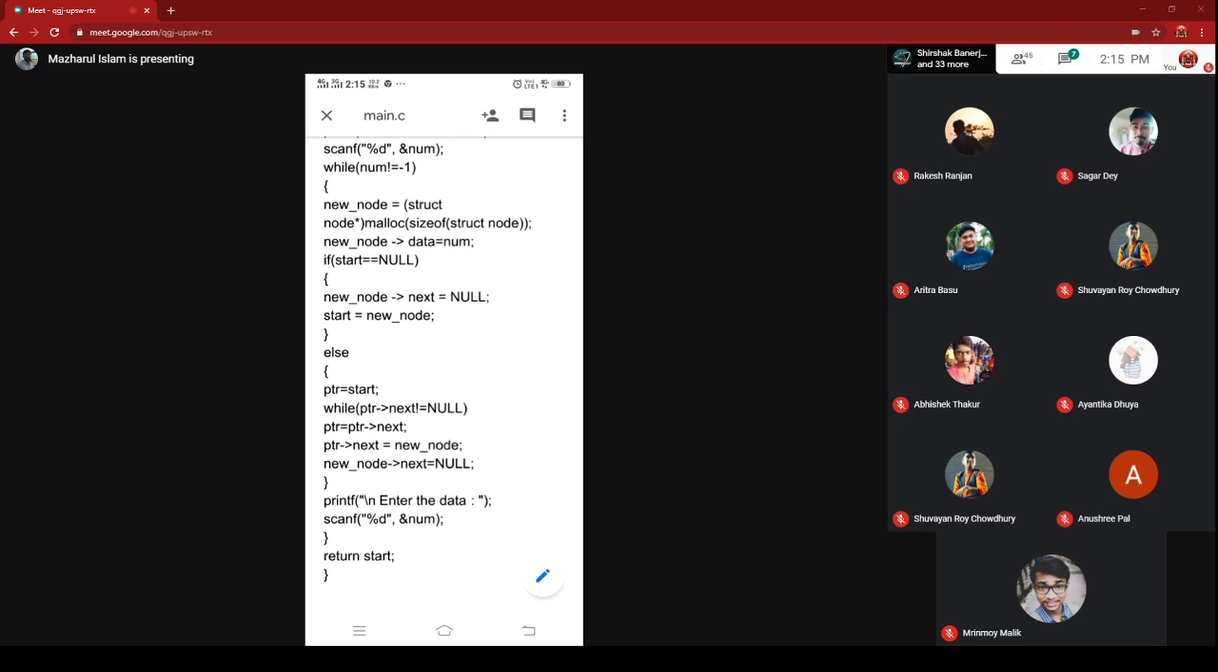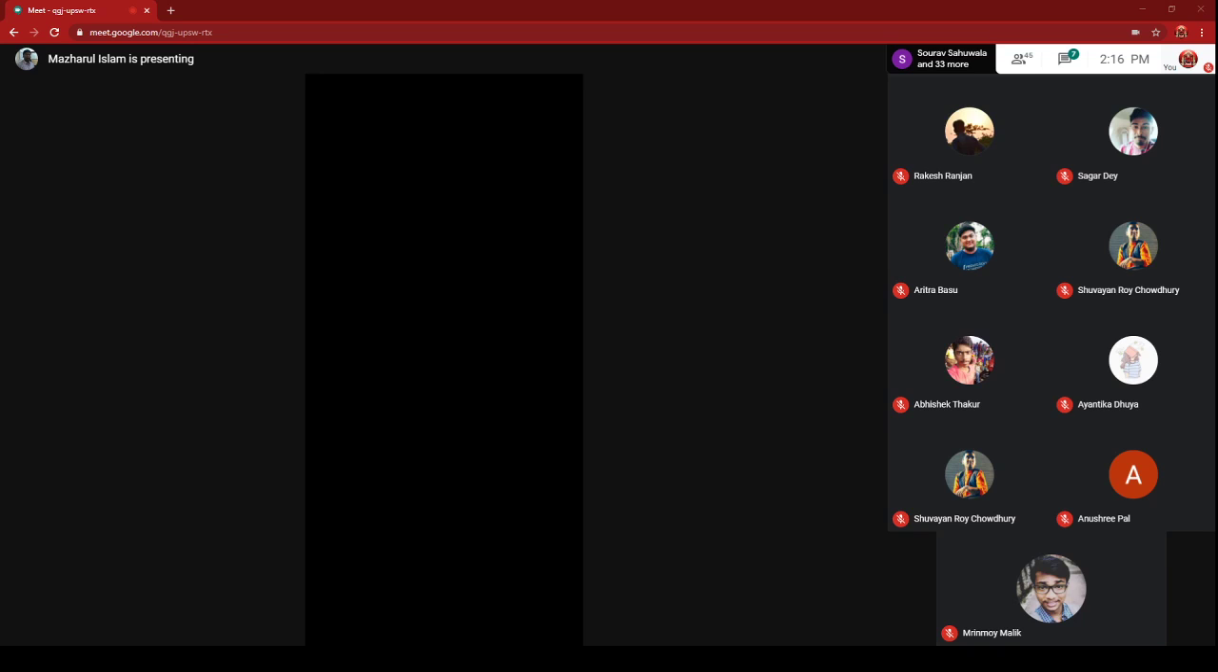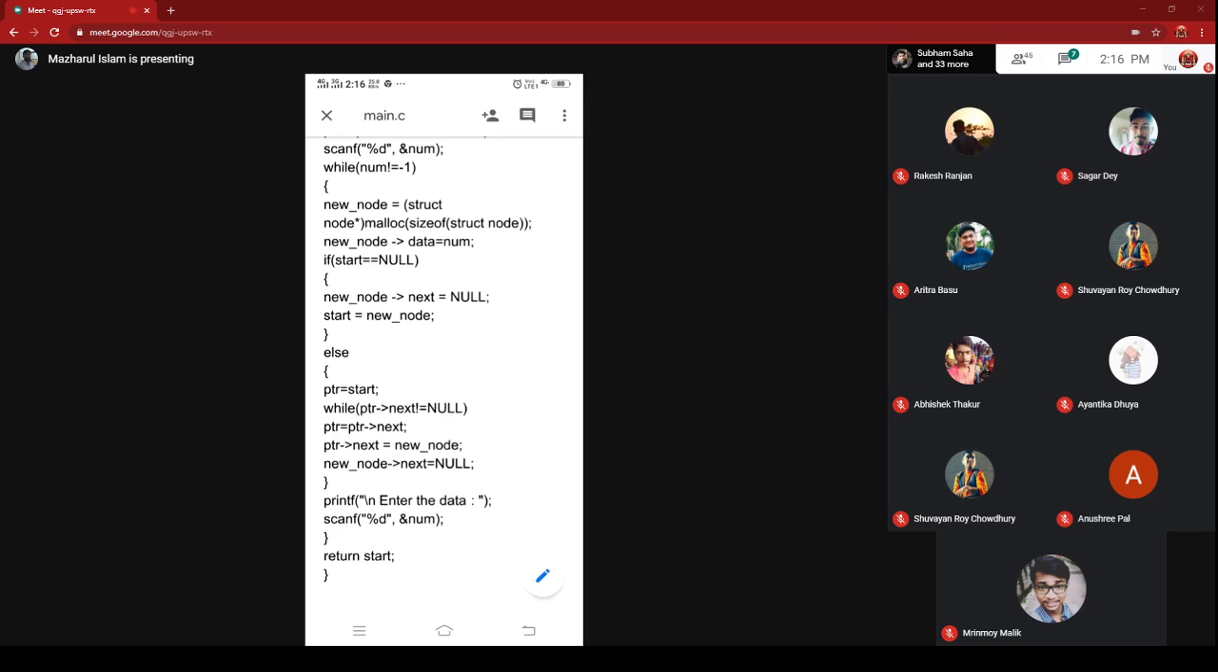So here, after the malloc call, the next immediate line is new underscore node arrow data equal to num. The moment you are creating the node, one thing you should keep in mind: when a node is created, assign data on that node. In the next line, assign the data on the node, and your next responsibility will be to connect this newly created node to the previously created list.